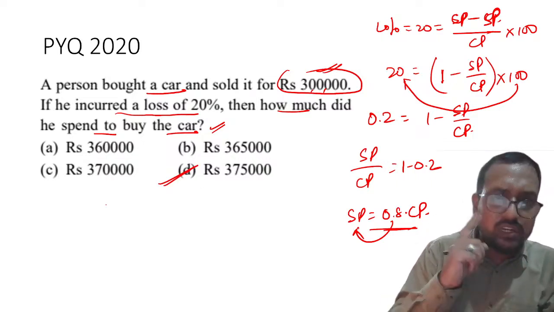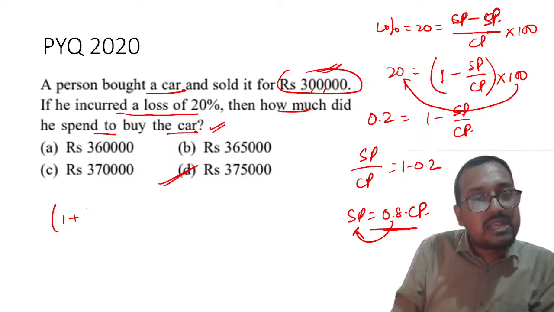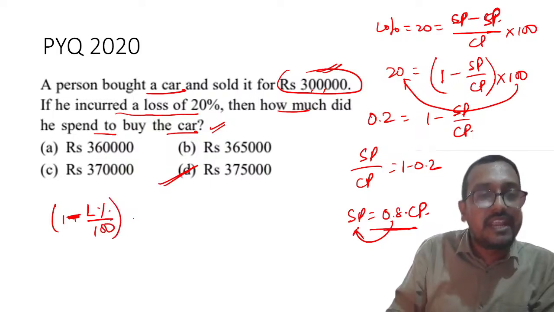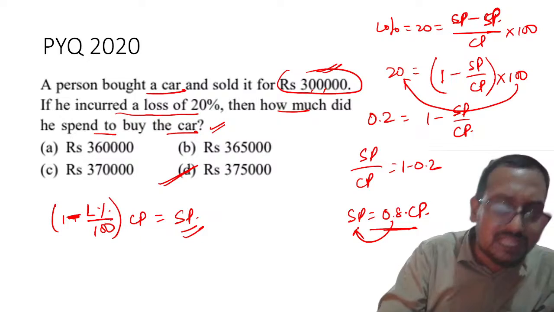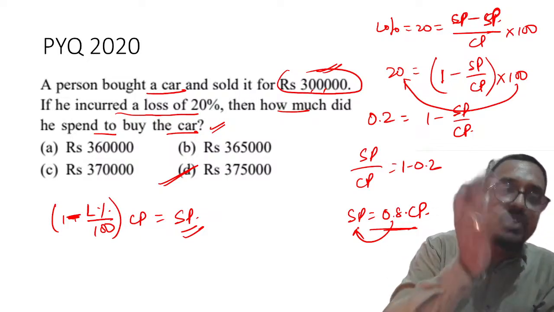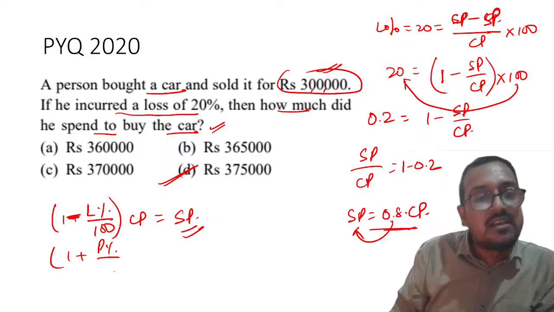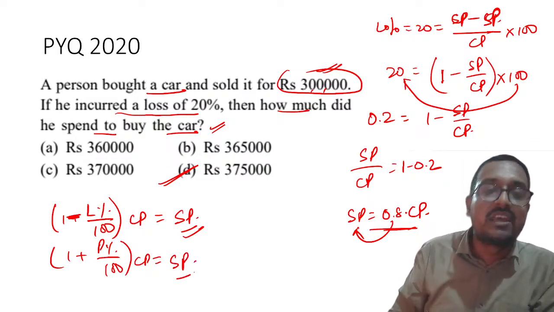If you want to go shortcut, so what will happen? 1 plus profit or loss percentage, so 1 minus loss percentage divided by 100, into CP is equal to SP. This is nothing but simple jugglery of the mathematical equations. So please remember, this can also be applied; it comes from the basic formulas only. If you do mathematical jugglery, you will get this.